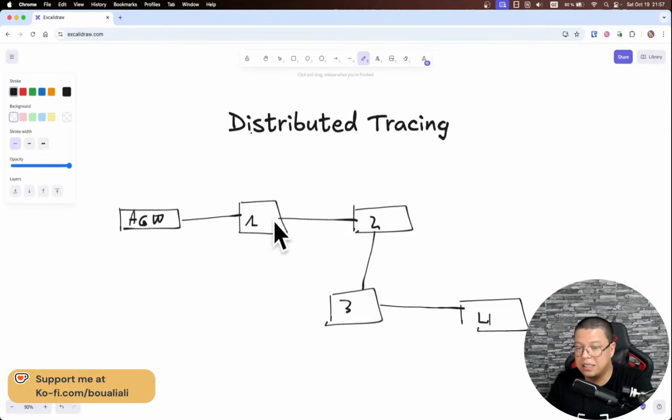This is how our request will go: first, second, third, and fourth call, and all of them are HTTP calls, for example. Now let's say that the application fails at this point. We are not able to retrieve data or communicate with this microservice, or a business exception happens, or something is not correct with the request we are sending. So now what I want to do later on, if something is failing,